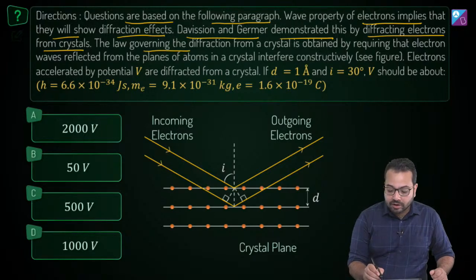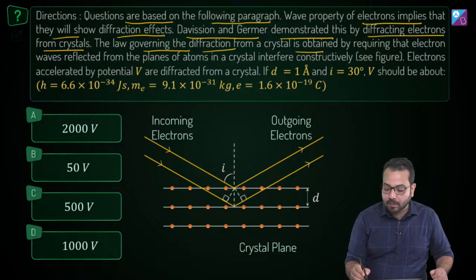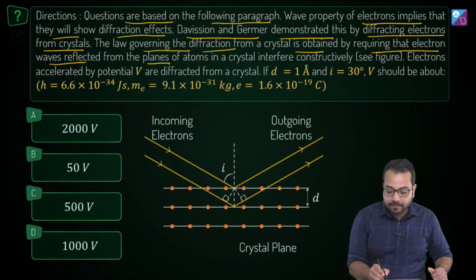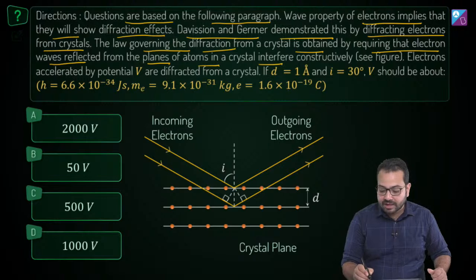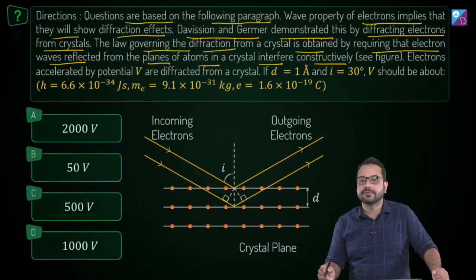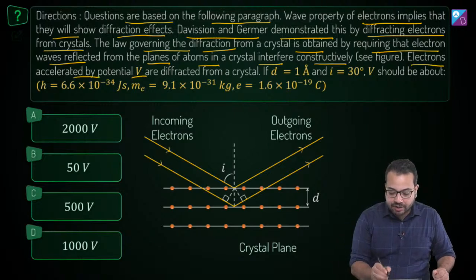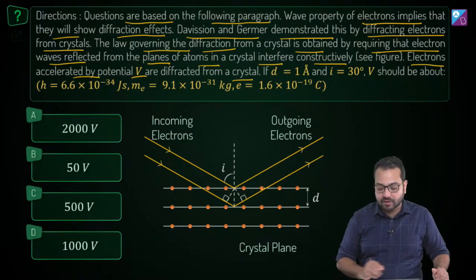Now the law governing the diffraction from a crystal is obtained by requiring that electron waves are reflected from the planes of the atoms in a crystal and interfere constructively. Electrons accelerated by potential difference V are diffracted from a crystal.